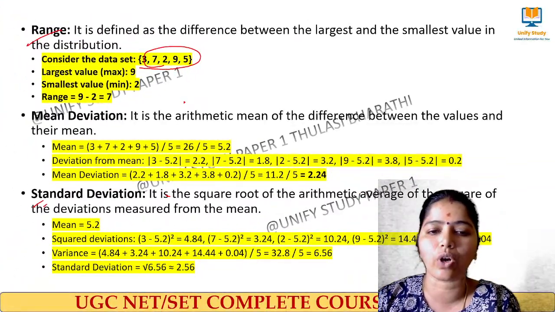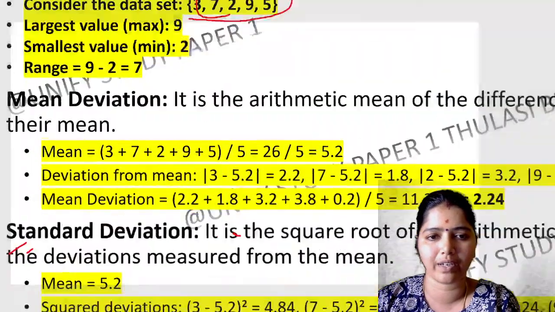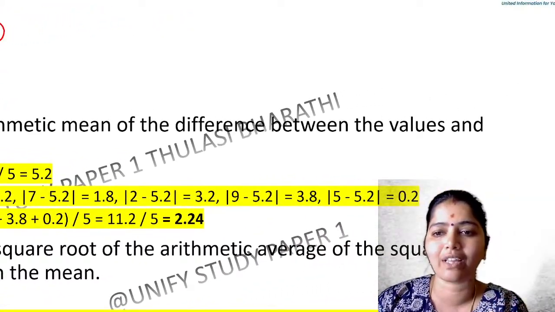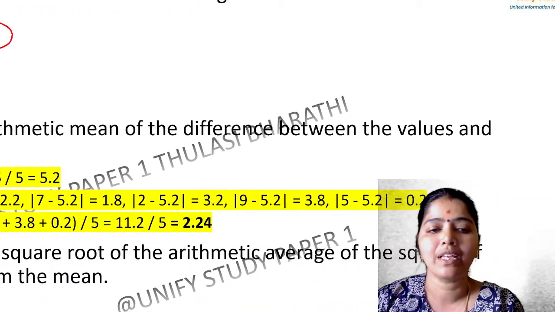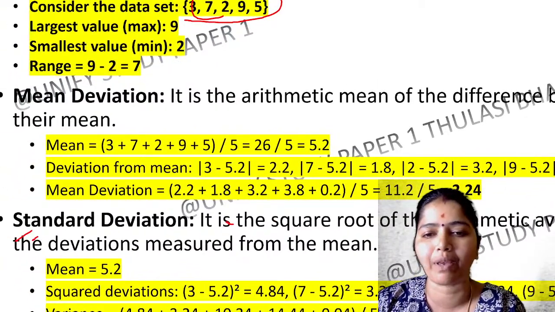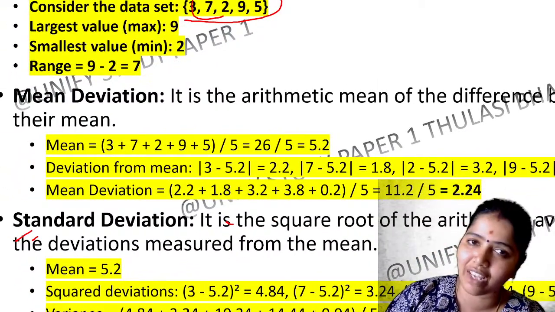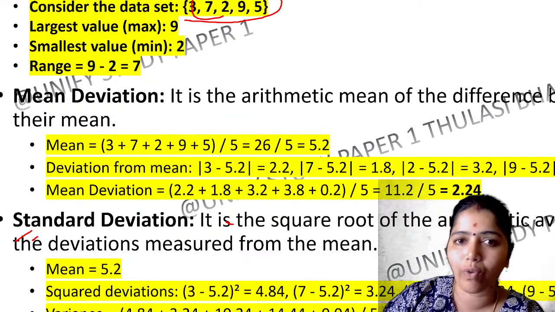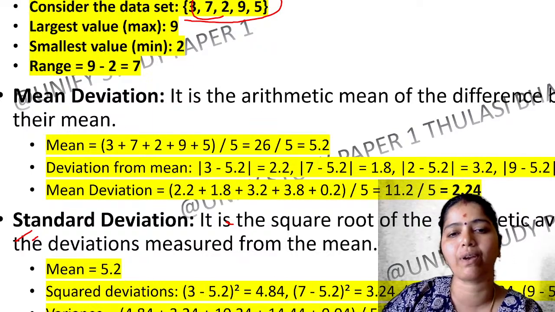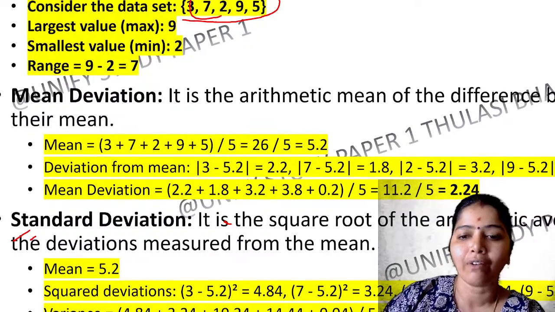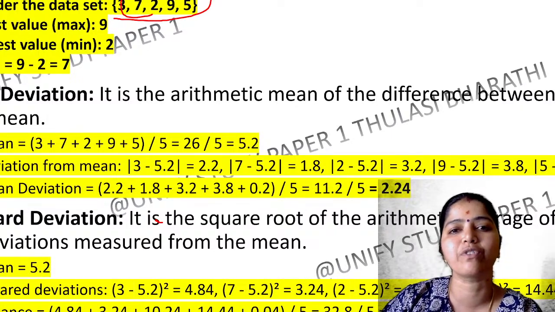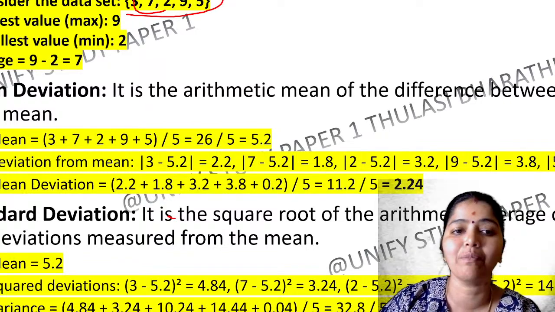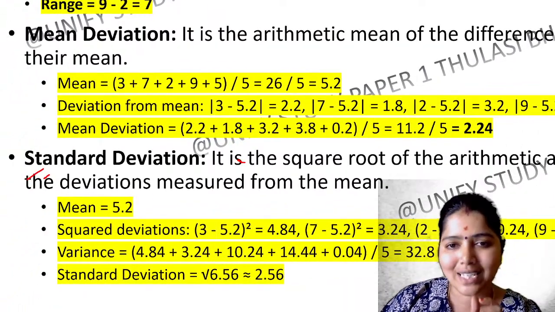Next we move to mean deviation. The mean deviation is the arithmetic mean of the differences between the values and their mean. For example, here the mean value is 5.2. How is the mean deviation calculated? 5.2 minus 3, 7 minus 5.2, 5.2 minus 2, 9 minus 5.2, and 5.2 minus 5. Finding all those differences and then taking the average gives the mean deviation.